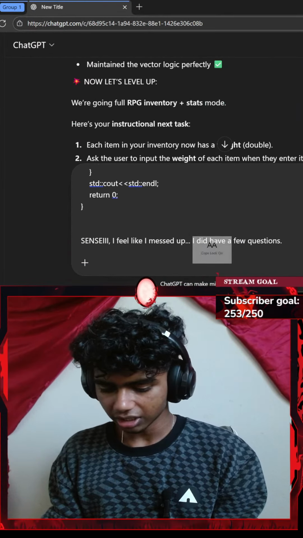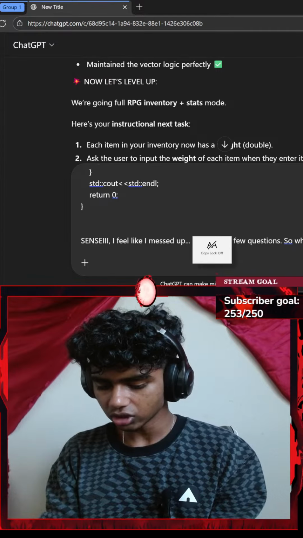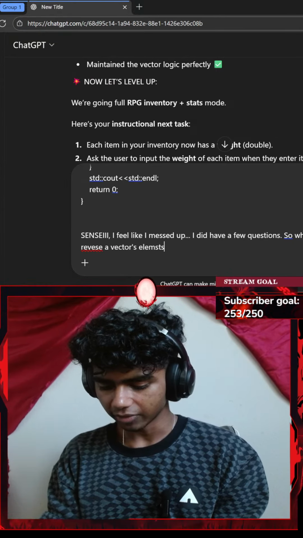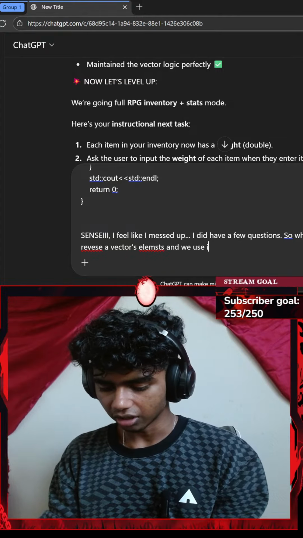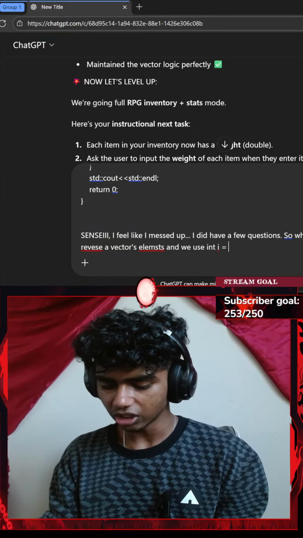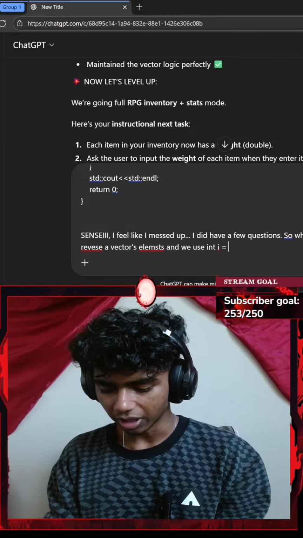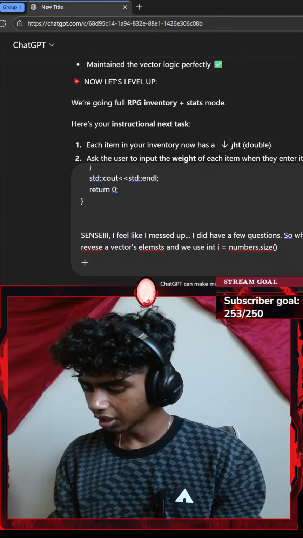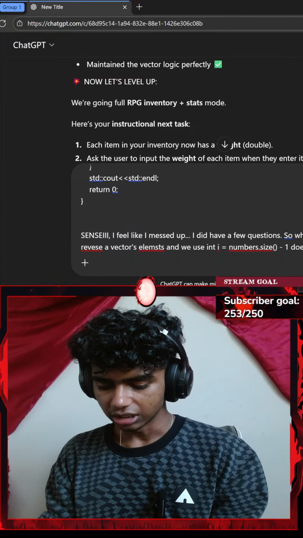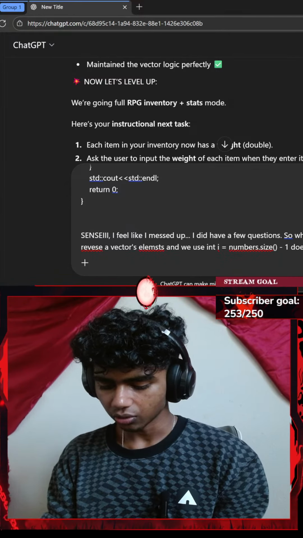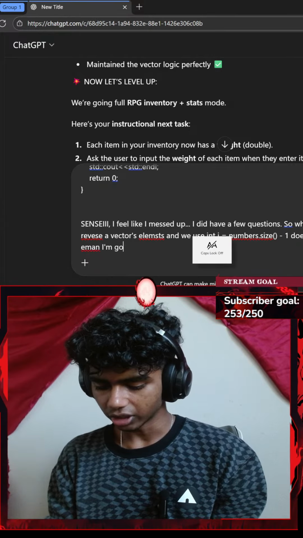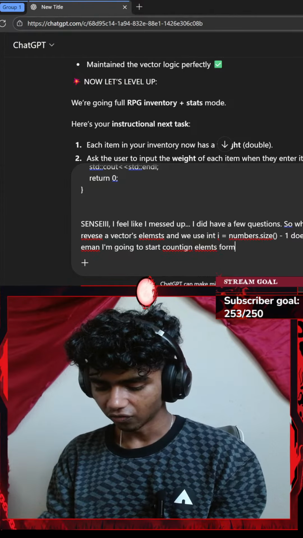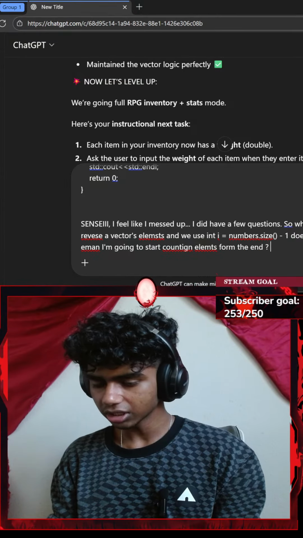I'll say, so when we want to reverse a vector's elements and we use for integer of I, which equals my, I don't know, maybe numbers dot the size function minus 1, does that minus 1 mean I'm going to start counting elements from the end?